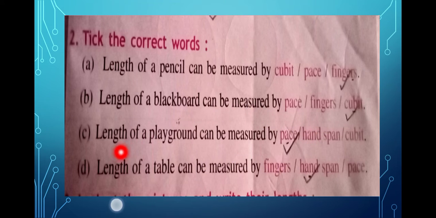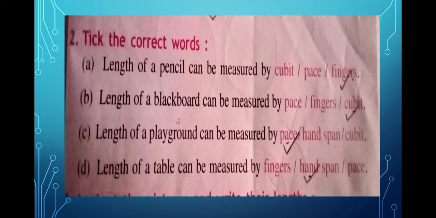Now, length of a table can be measured by fingers, hand span or pace. Fingers will be too small, and pace will be too big. You cannot stand on the table and measure. So it will be hand span. Alright, so this is question number 2 from the same page, page number 93.